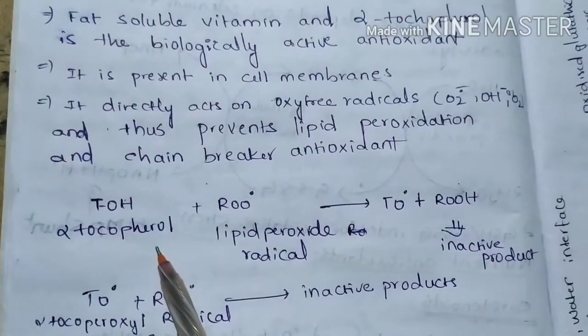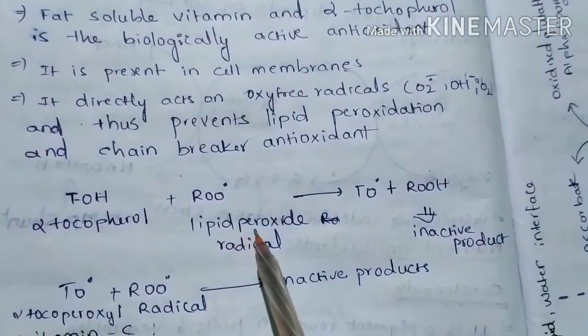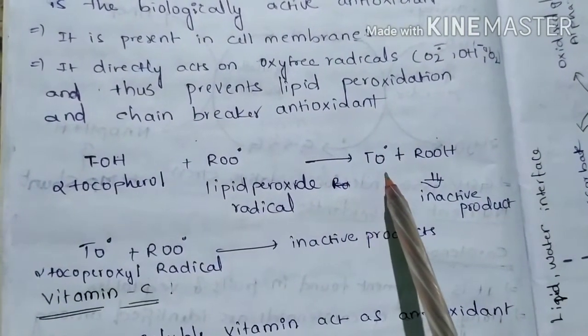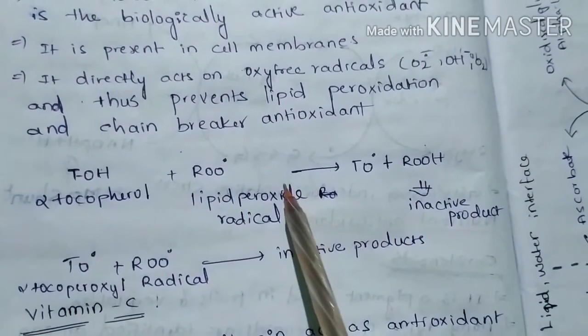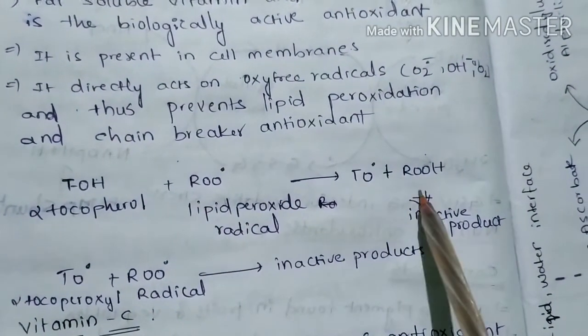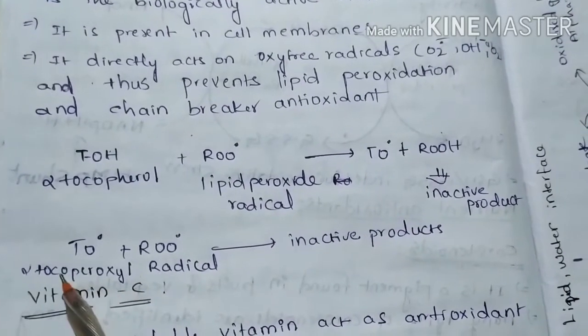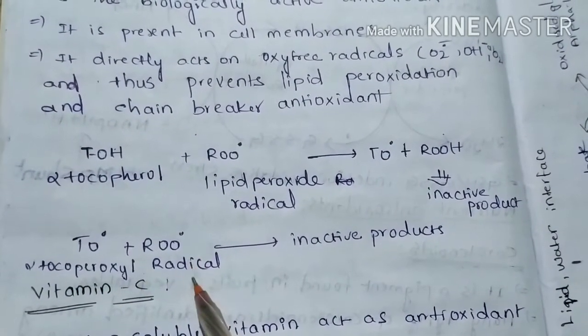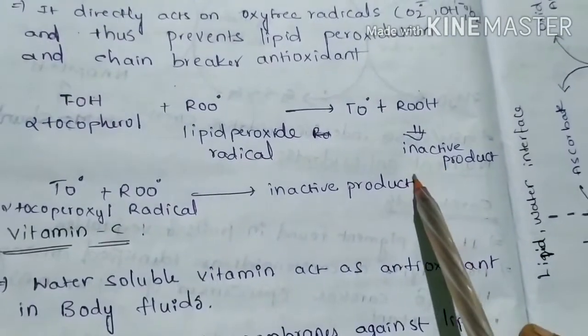Alpha tocopherol reacts with lipid peroxide radical, and it is converted into alpha tocopheroxyl radical, and this free radical becomes an inactive form. Here also, alpha tocopheroxyl radical itself reacts with lipid peroxide radical, and it becomes inactive products.